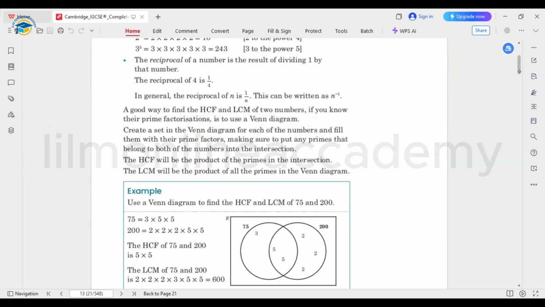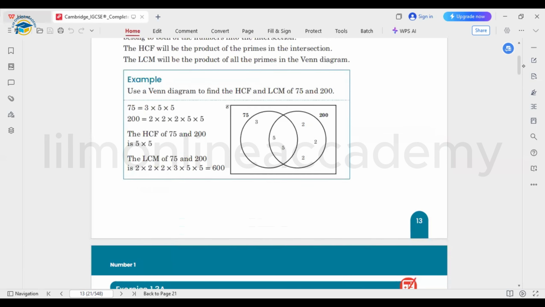Next, they gave us one example about the HCF and LCM of numbers using the Venn diagram. This is also one of the ways to use prime factorization to find the HCF and LCM. So using only one single Venn diagram, we can find both the HCF as well as the LCM. Here is one example.